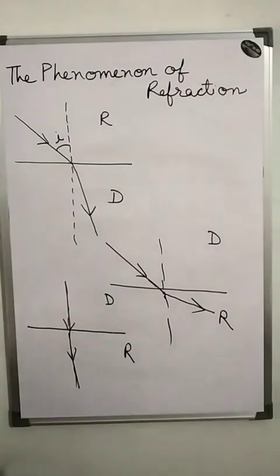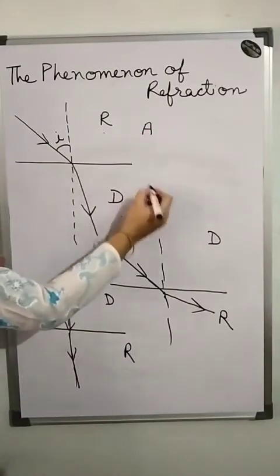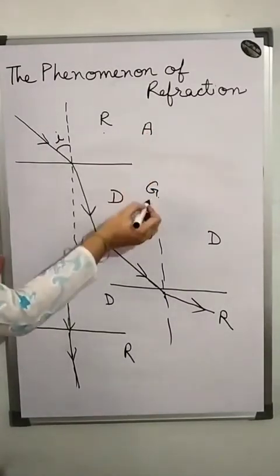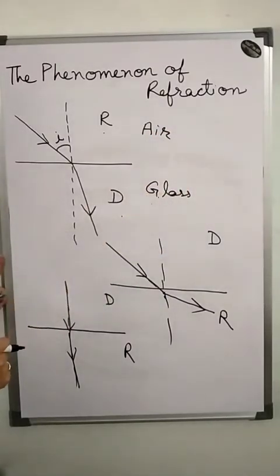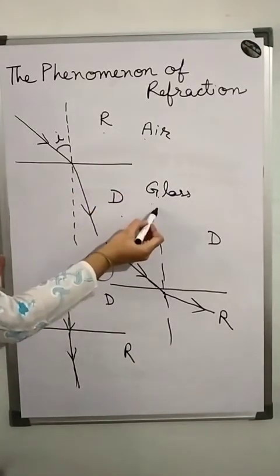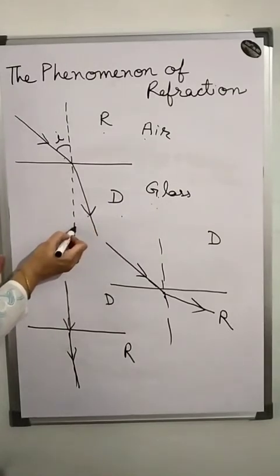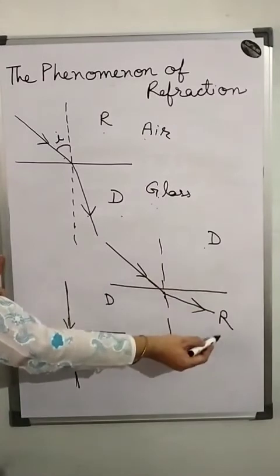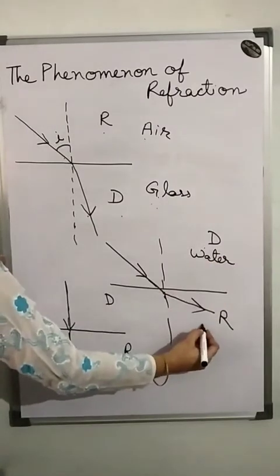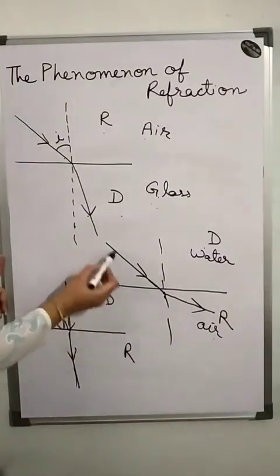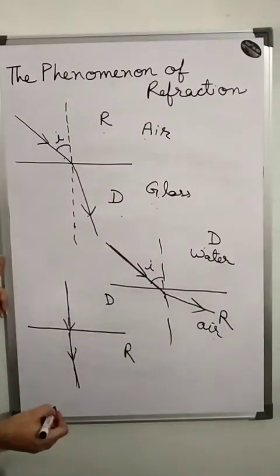Okay, I will explain again. If rarer to denser, we can say air to glass, or we can take air to water. So air is a rarer medium than glass, so it moves towards the normal. When it moves from a denser to a rarer medium, we can say water to air, then it moves in this direction, that is called I. So it moves away from the normal.